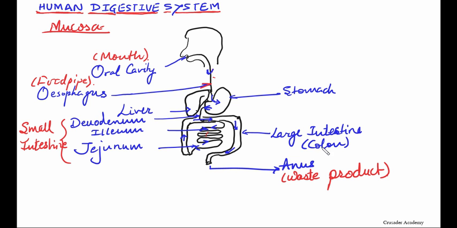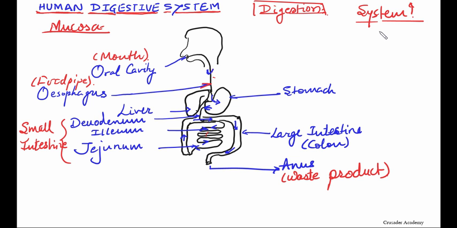Now let's go through each and every part one by one, but let me tell you, we are just checking out how the food gets digested, so we are going through digestion at various stages. When we use the word system, try to remember what exactly a system is, for which things we use the word system.